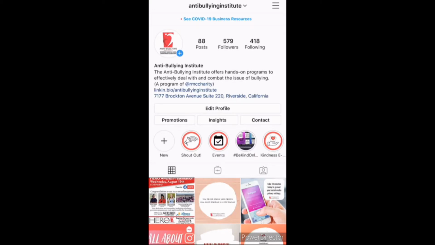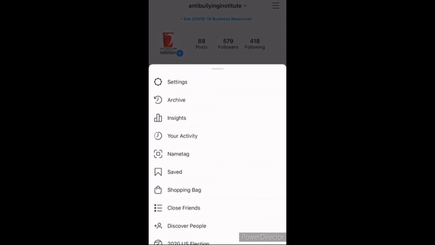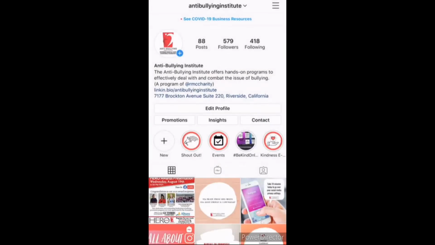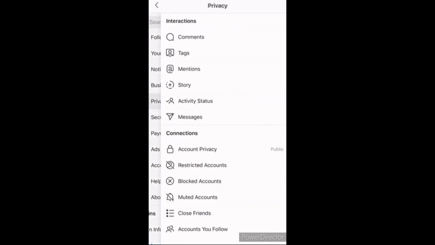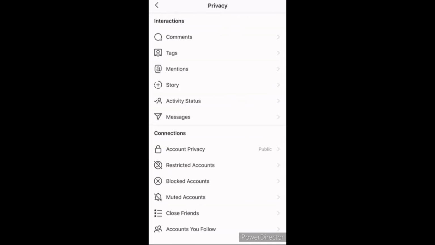We're going to go into comment filtering, tags, and mentions. Before we do that, I'm going to show you how to get to those settings. When you are on the back end of your page or your profile, click on the 3 horizontal lines in the top right corner, click on settings, and then click on privacy. The first 3 are the ones that we will be covering today.